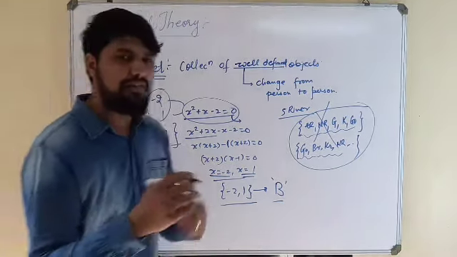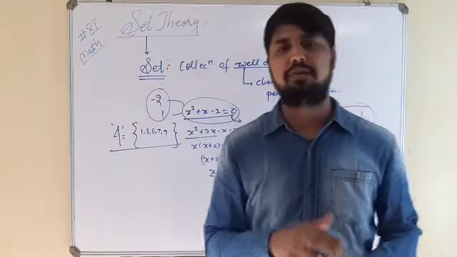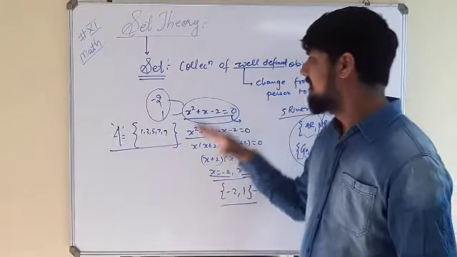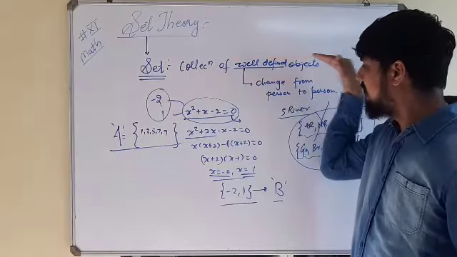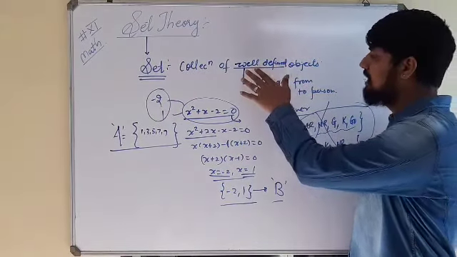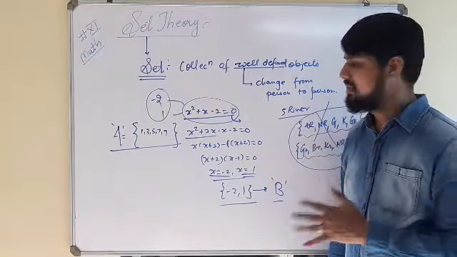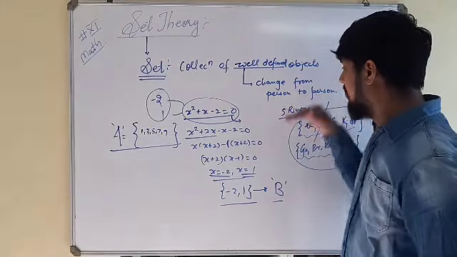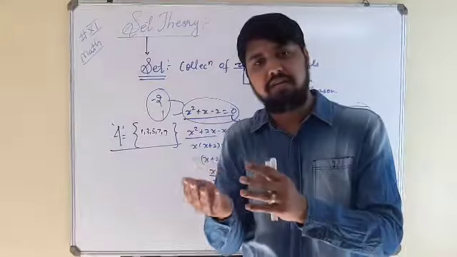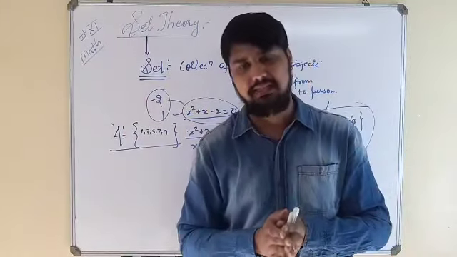There are different ways to write sets, but I am just giving you a small introduction. So a set is a collection of well-defined objects. Well-defined means this collection will not change from person to person, and if the collection is changing, then that collection is not called a set.